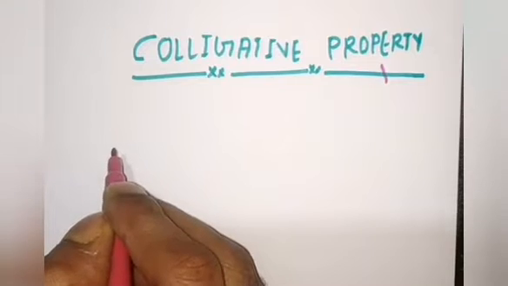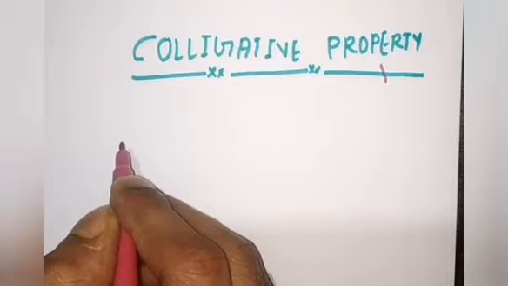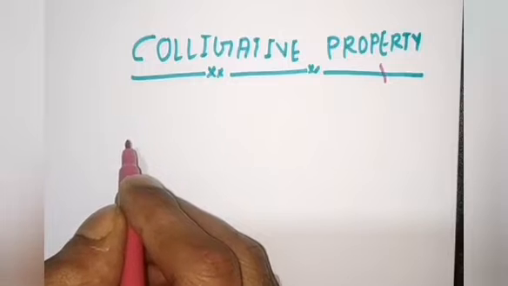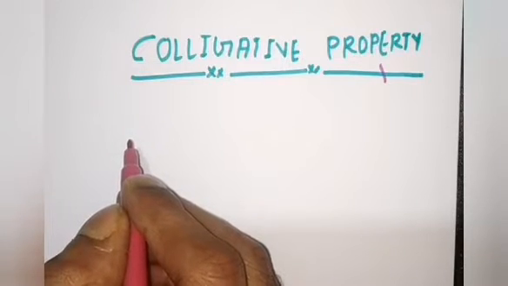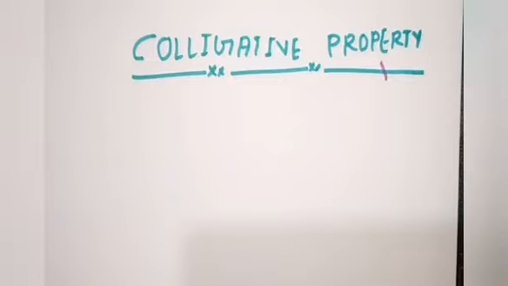So my dear students, in the previous class I discussed all the properties regarding the solution, limited to Raoult's law, Henry's law, azeotropic solutions and the azeotropic distillation process. Now today I am going to teach you colligative properties. Up to this part we have studied the qualitative views of any solution. Now today I am going to teach you the quantitative properties of the solution, and the quantitative property is also called the colligative property.